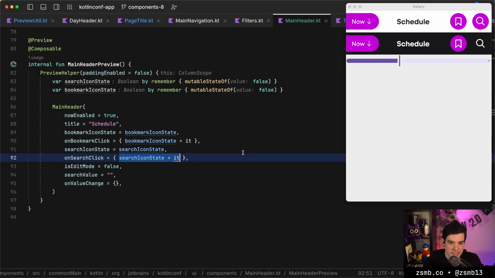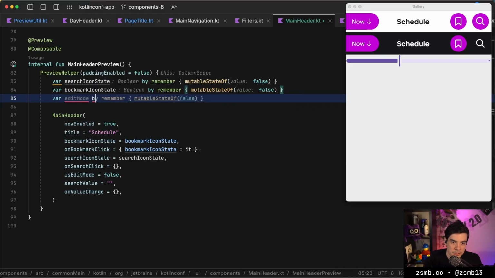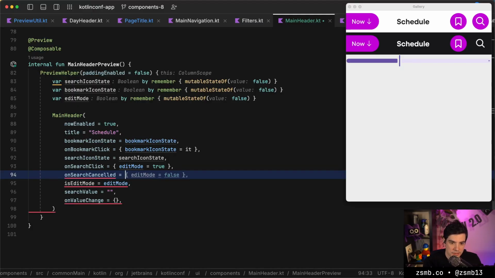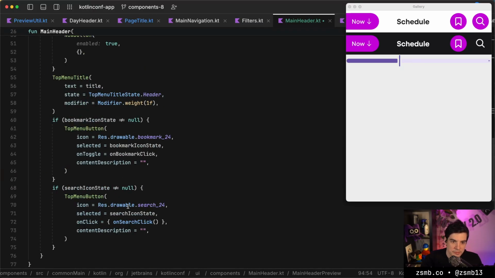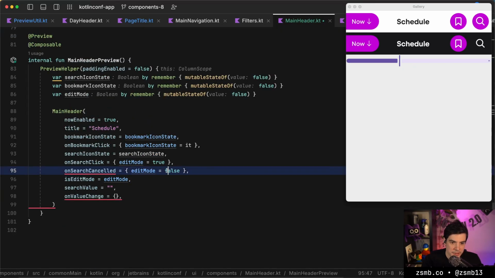Oh, we didn't hot reload successfully. We really need to build the status indicator that shows you prominently that hot reload failed. So here we want to enter edit mode, basically. So edit mode is going to be false. Let's call this edit mode. And if search is clicked, then edit mode will be true. And on search cancelled, edit mode is going to be false. Maybe add a callback for that.